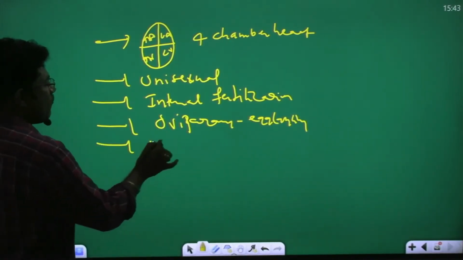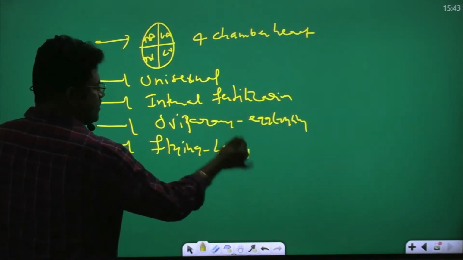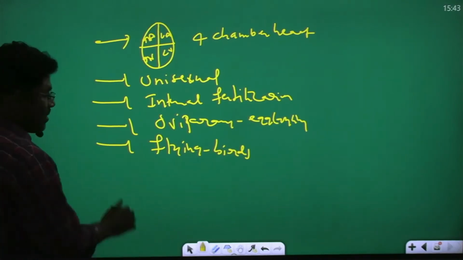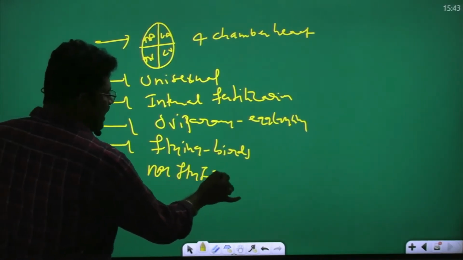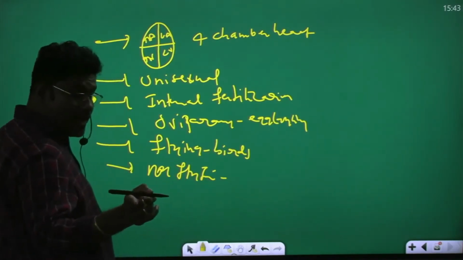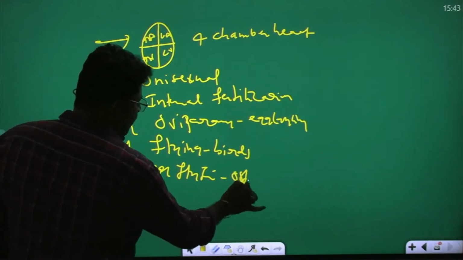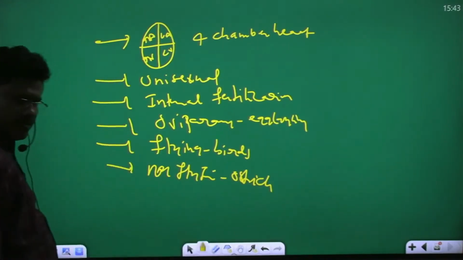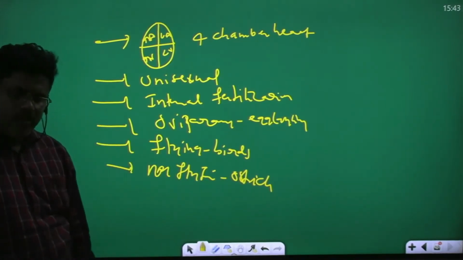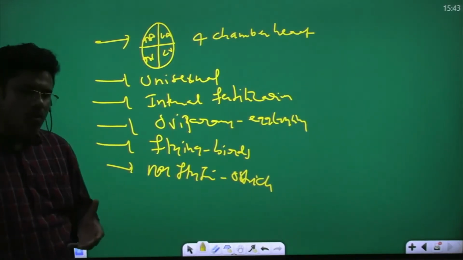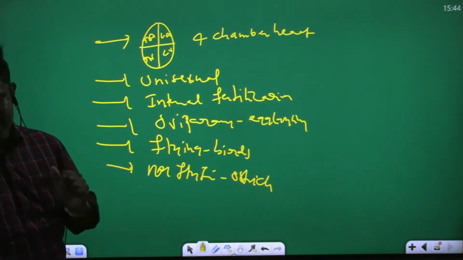Most of the birds are flying birds. Some non-flying birds are there. Examples of non-flying birds: Struthio camelus, the ostrich. Penguin also. Dodo, kiwi, penguin. You understand? They are the non-flying birds.